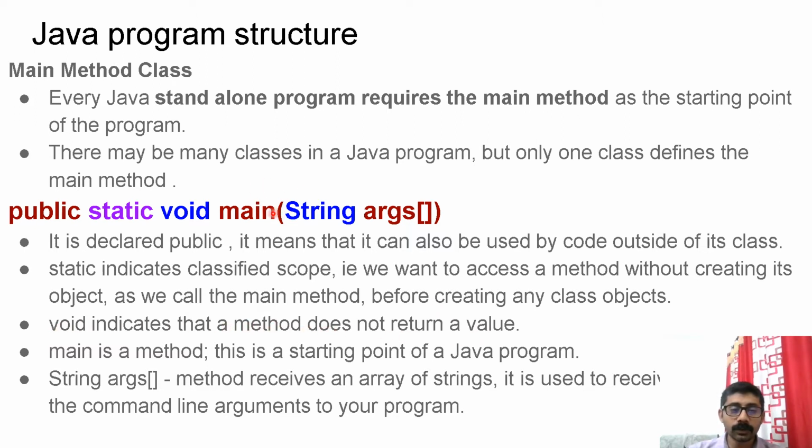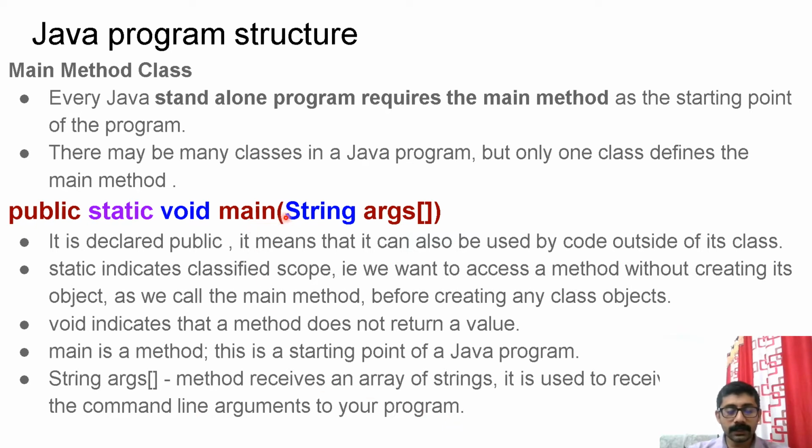Next, void indicates that a method does not return any value. Your main method is not going to return anything. Next, main is the method name, and that is fixed. If it is the entry function, it has to be named main. It is the starting point of the Java program. It accepts one argument, whose data type is String, an argument array, that means an array of strings. This method receives an array of strings. It is used to receive command line arguments in your program.